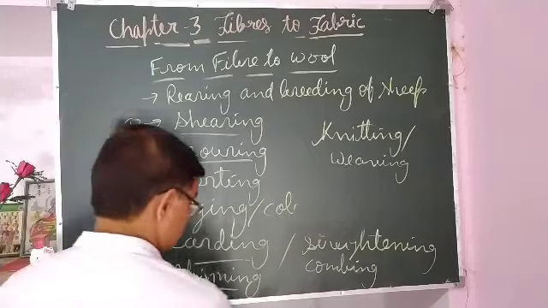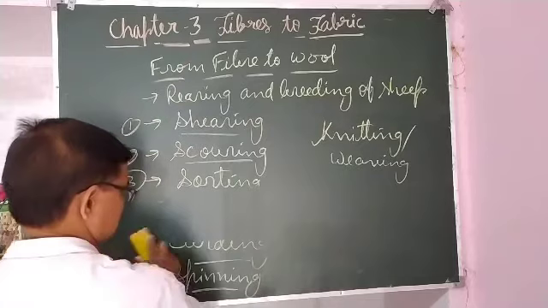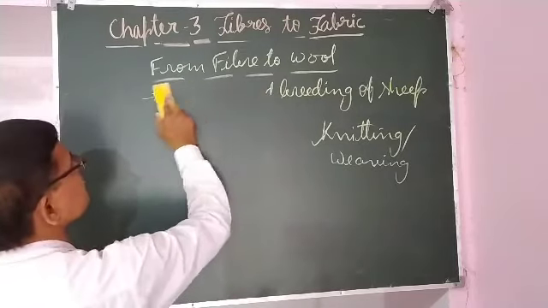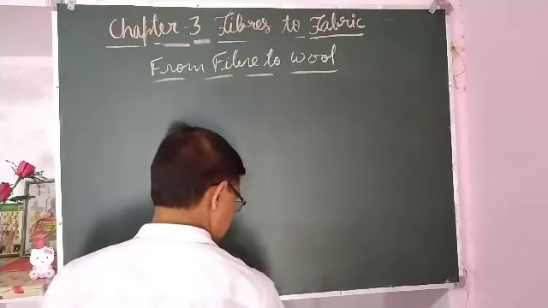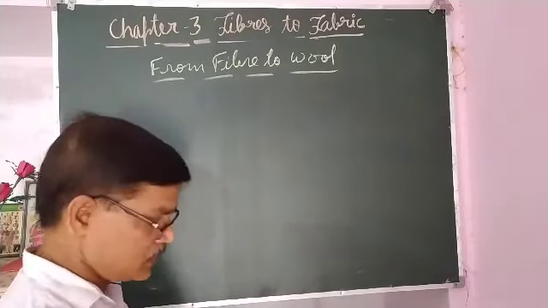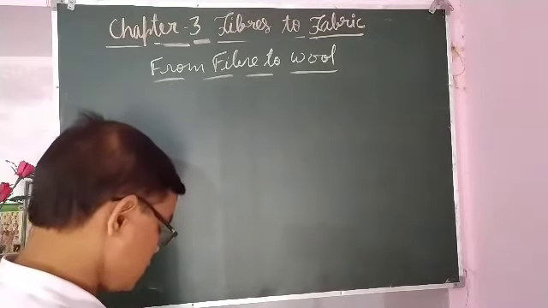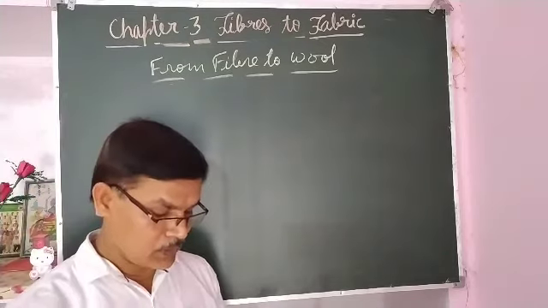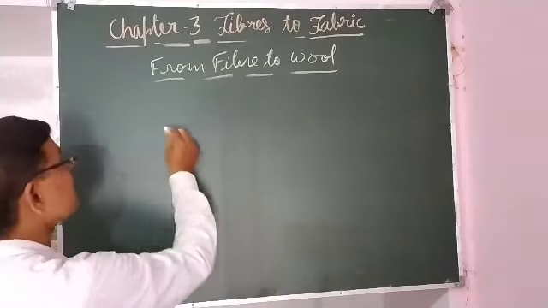Now, during the production of wool, some problems also come. Whatever people are involved in sorting face some diseases. The risks faced by the people working in the industry are called occupational hazard.